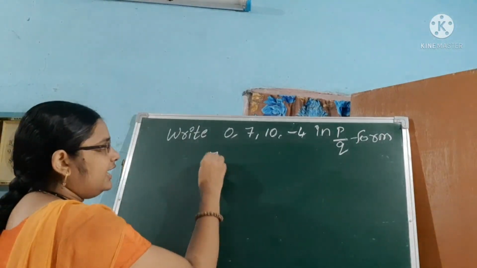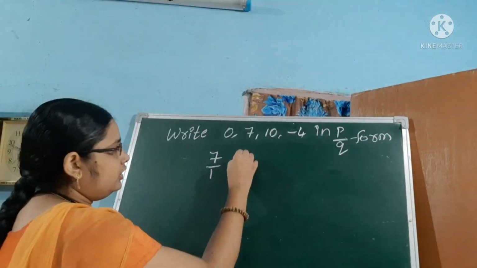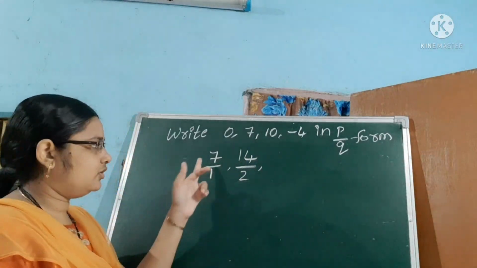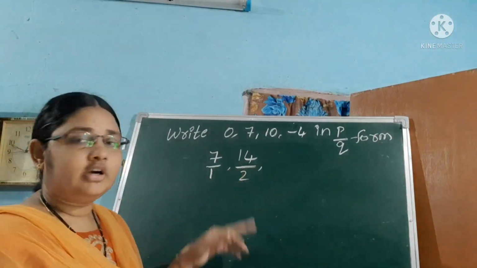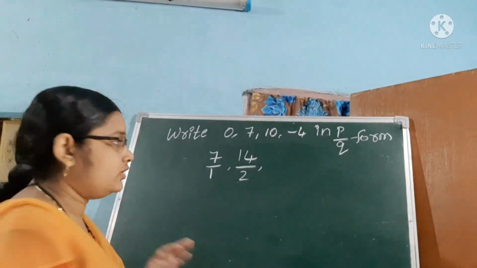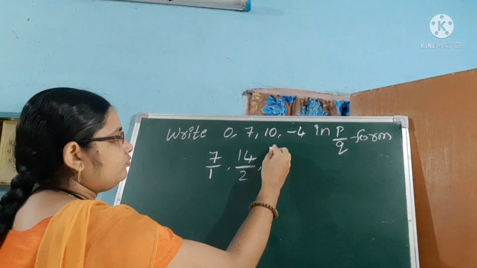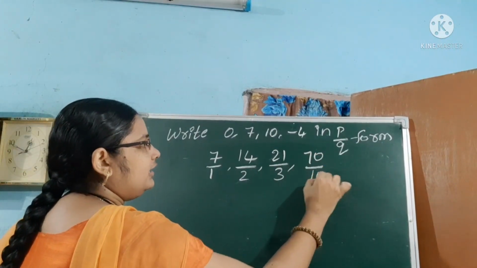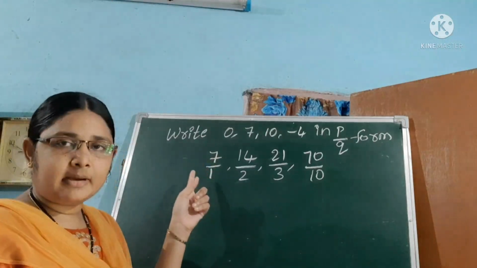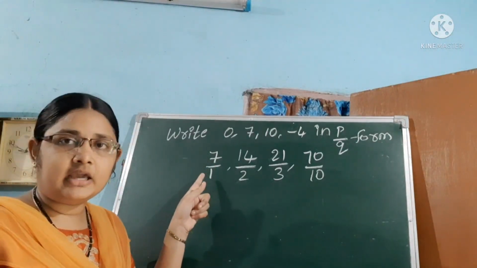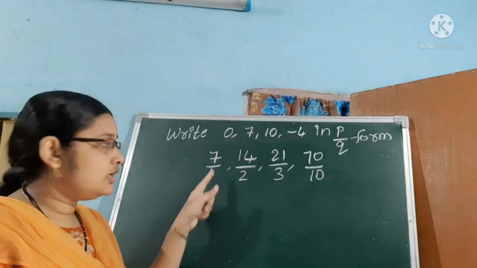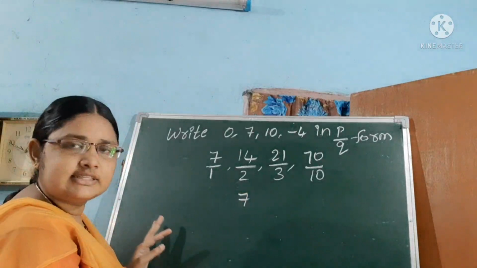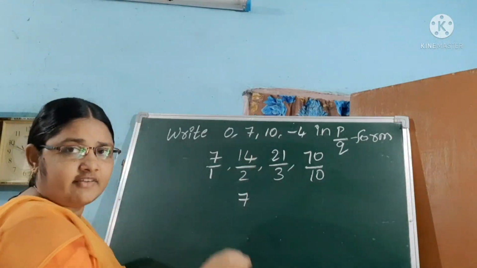And next, 7. So write 7 by 1, 14 by 2, 21 by 3, 70 by 10. So different types. Each is in the form of P by Q and Q not equal to 0. What is the value of 14 by 2? 7. Is there any change in the value? No.